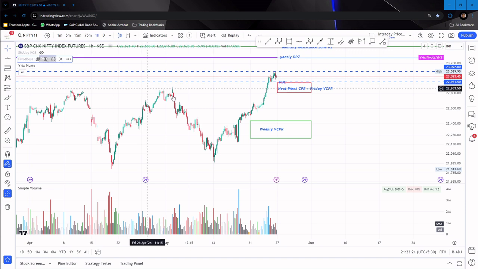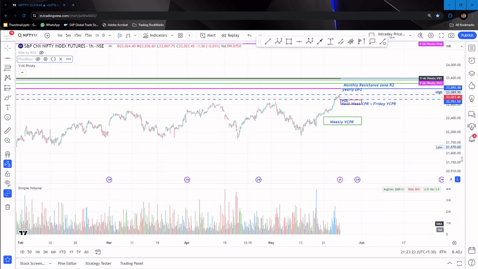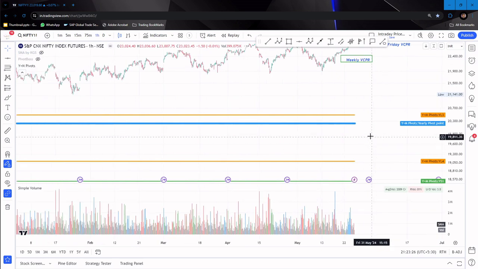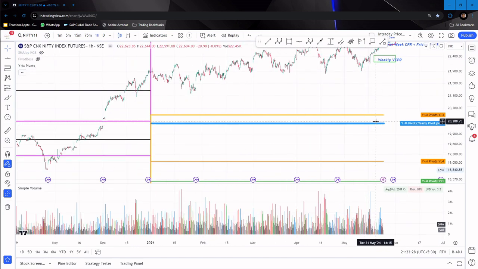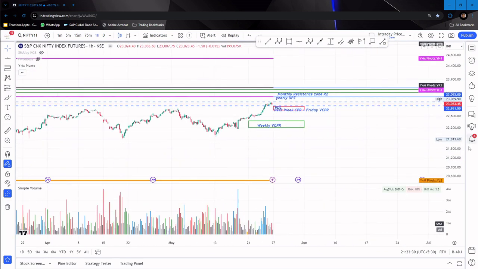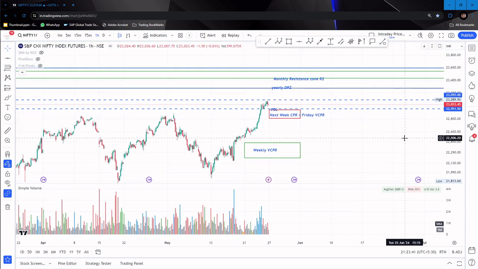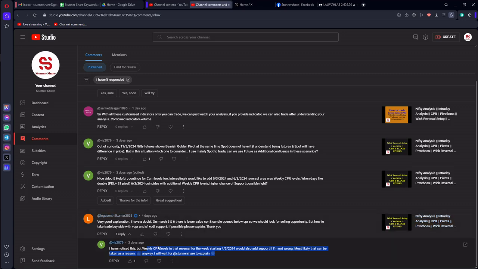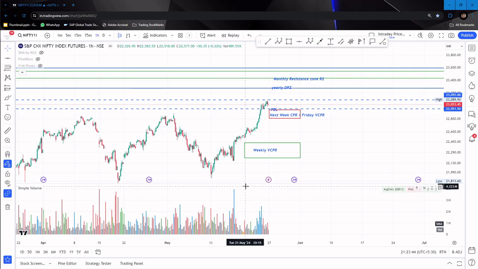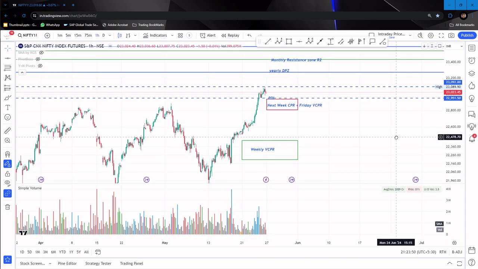Now let me go to yearly pivots. In the case of yearly pivots, the CPR is lying way below, so it is obviously not to be considered. As long as this zone does not break, we need not worry about the yearly CPR zone. Clear? I have explained this comment in a detailed way. I hope this will help you to understand what's next for Nifty.